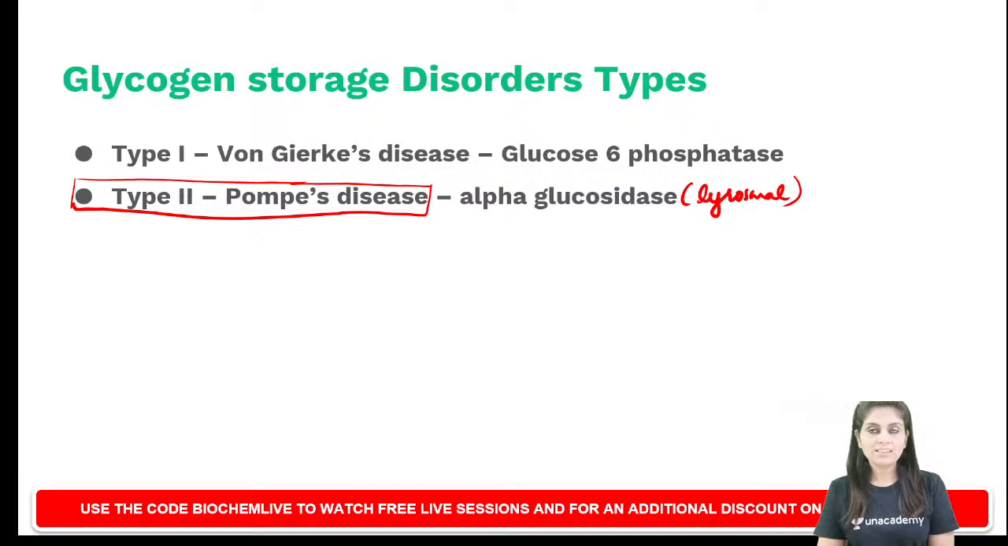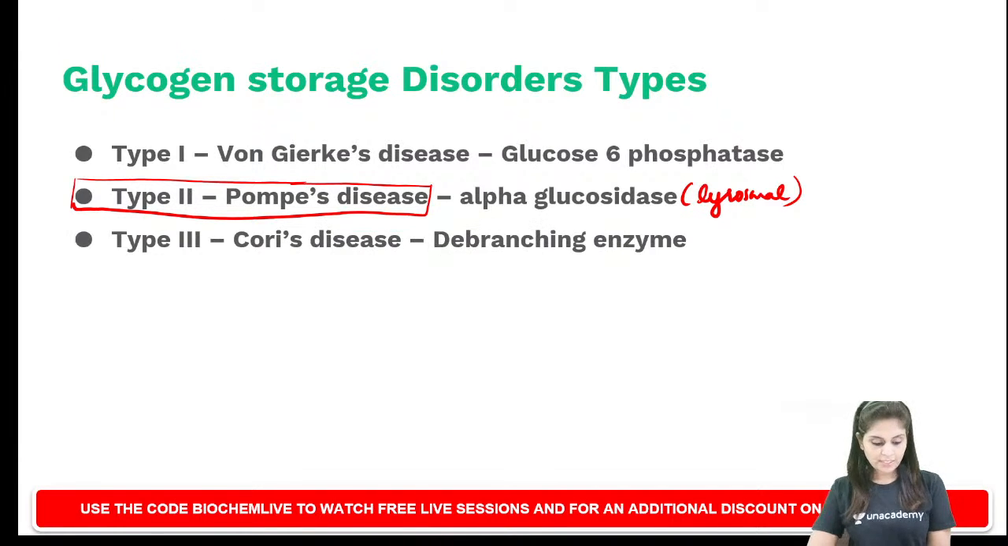Now type 3 is called Cori's disease. We have a mnemonic for this, right? CD. Cori's disease is caused by a defect of debranching enzyme. Dinesh, you're right, type 2 presents as cardiomyopathy. So type 3 is called Cori's disease. How will you remember the enzyme defect in Cori's disease? Have a mnemonic CD. It is caused by a defect of debranching enzyme.